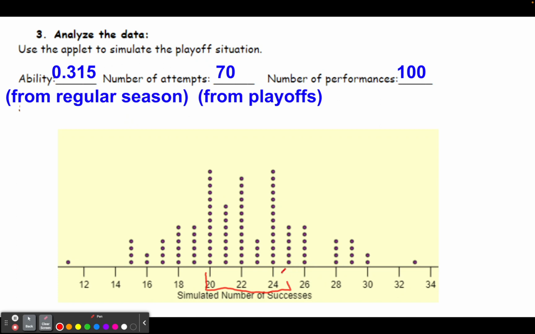So for example, if his ability was 0.315, it would be very rare for him to make 33 of his 70 attempts, right? Because then we're getting close to 50%, which is way above what we would expect based on his ability. Likewise, if he only made 11 of the 70 attempts, now we're getting down close to 15%, and that's way below what we would expect. So results on either end of the graph would be strong evidence that his ability changed.